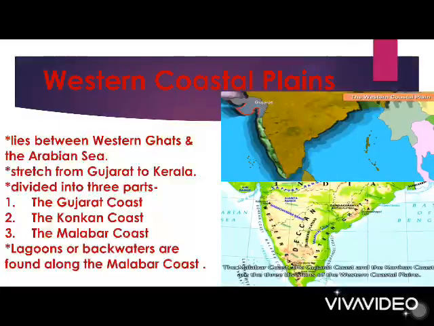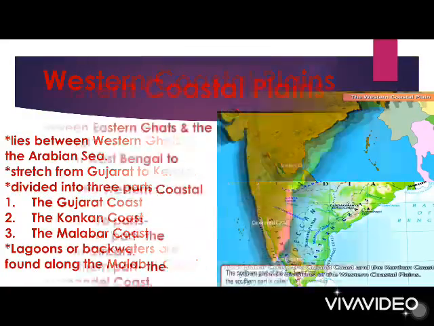The western coastal plain lies between the Western Ghats and the Arabian Sea. It stretches from Gujarat to Kerala. It is divided into three parts: the Gujarat coast, the Konkan coast, and the Malabar coast. Lagoons or backwaters are found along the Malabar coast.